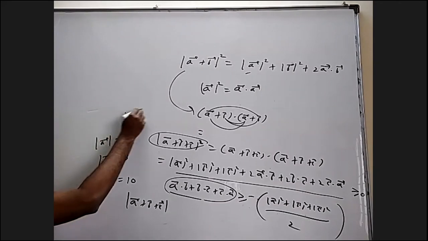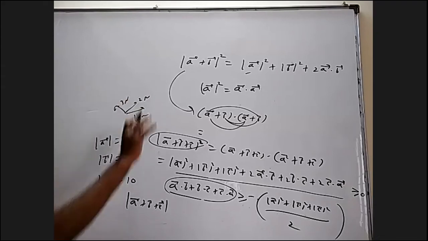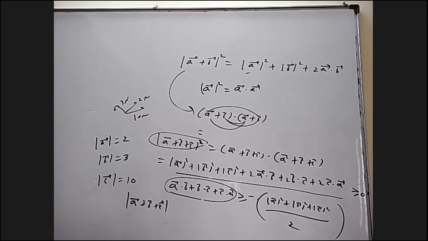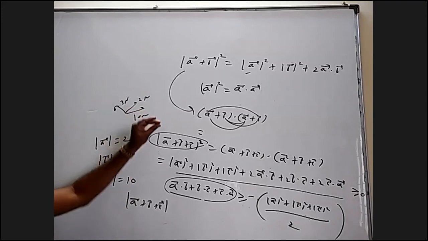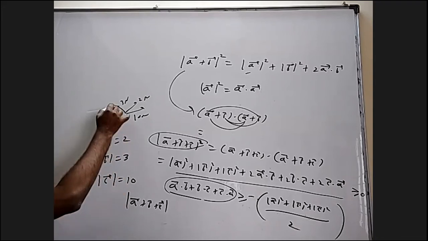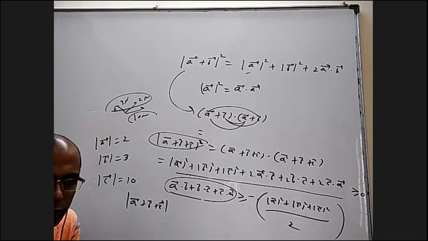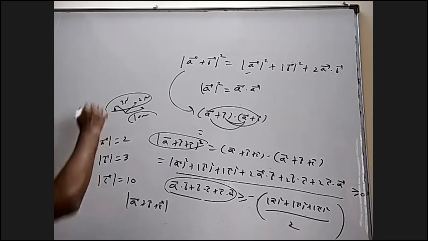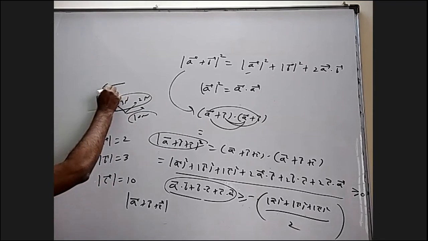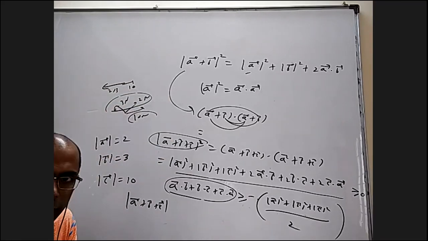On a particle, I want to apply 10 Newton's force and 2 Newton's force and 3 Newton's force in any direction. If I want to maximize the resultant, I should take all of them in one direction. If I want to minimize, the two smaller ones you keep one side and the bigger one you keep another side. We'll be able to minimize it. So you can bring 2 and 3 on one side and 10 on another side. Then you will get 5.